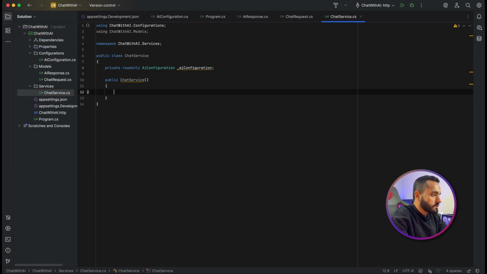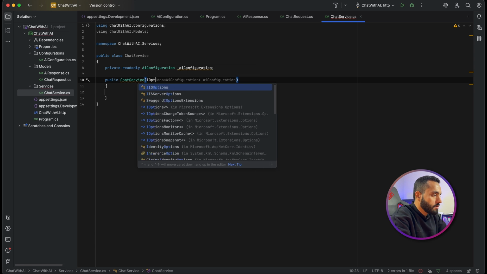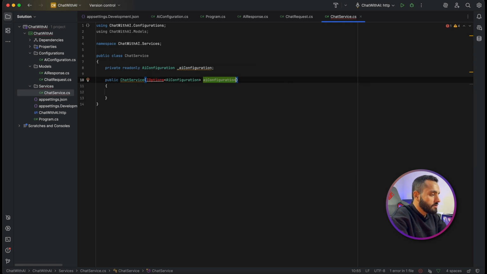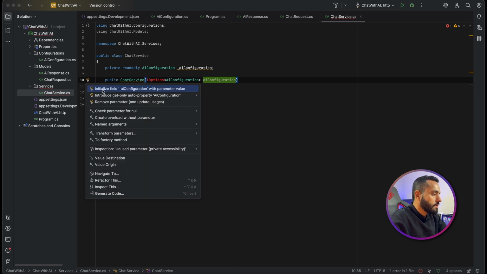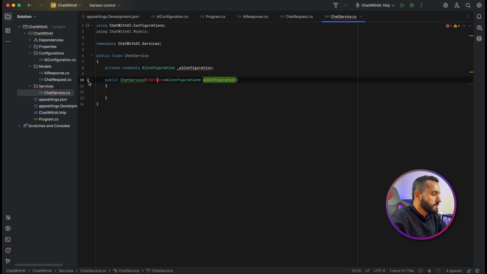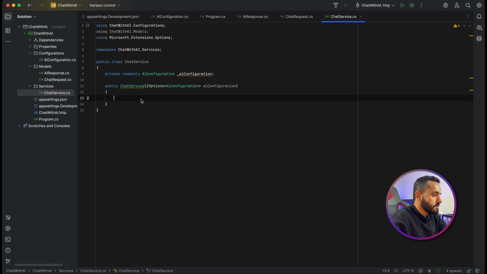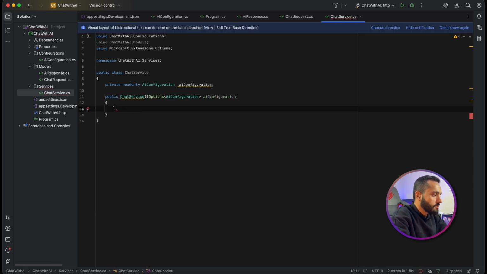I will add my constructor. In this constructor, I will add IOptions AIConfiguration, and then add the missing references.